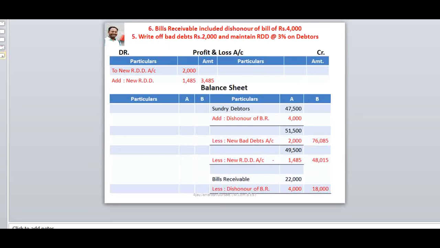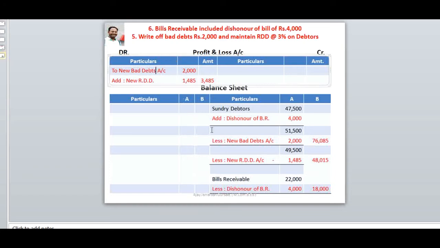राईट ऑफ बॅड डेट्स रुपीज 2,000. बघा, न्यू बॅड डेट्स 2,000. द रेडी फिगर इज गिवन. From 51,500 we directly deduct the new bad debts rupees 2,000 and we get 49,500. The second effect of the same to profit and loss account debit side to new RDD, sorry, here I will mark new bad debts, that is new bad debts